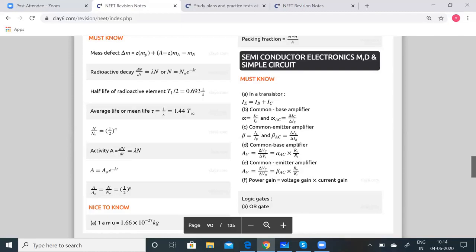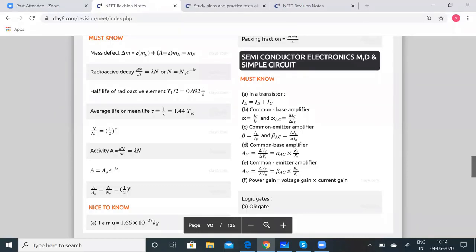the terms. Three components of the transistor are emitter, collector, and base. The base is very thin and lightly doped. The emitter is always forward biased and the collector is always reverse biased. The emitter supplies a large number of majority charge carriers for the flow of current through the transistor. The function of the base is to control the flow of majority charge carriers from emitter to collector. And the function of the collector is to collect the majority charge carriers from the transistor operation.